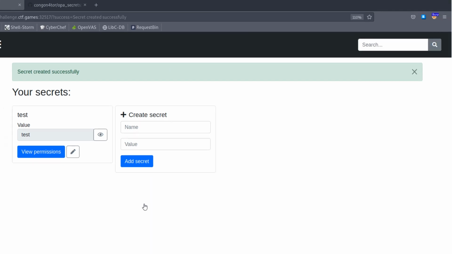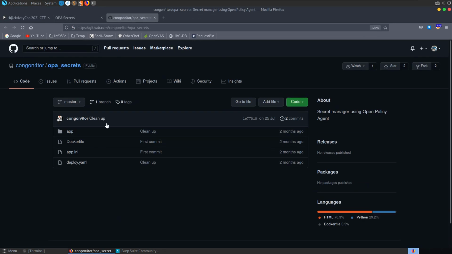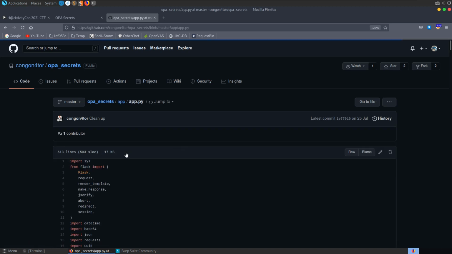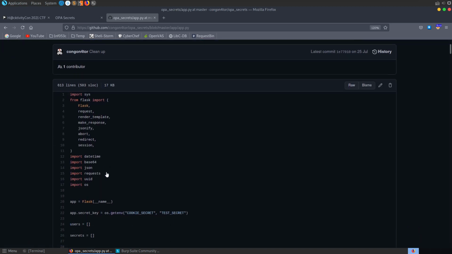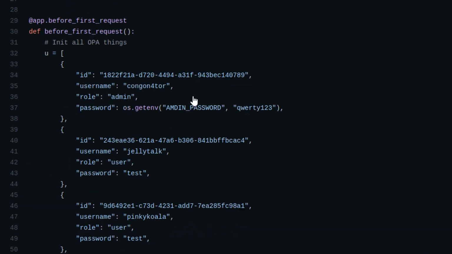But let's go and take a look at the source code and see if we can identify any vulnerabilities. So we have some code here. Let's go and take a look at the application, app.py, and we can start to have a look through this. You can see first of all there's a test secret here.